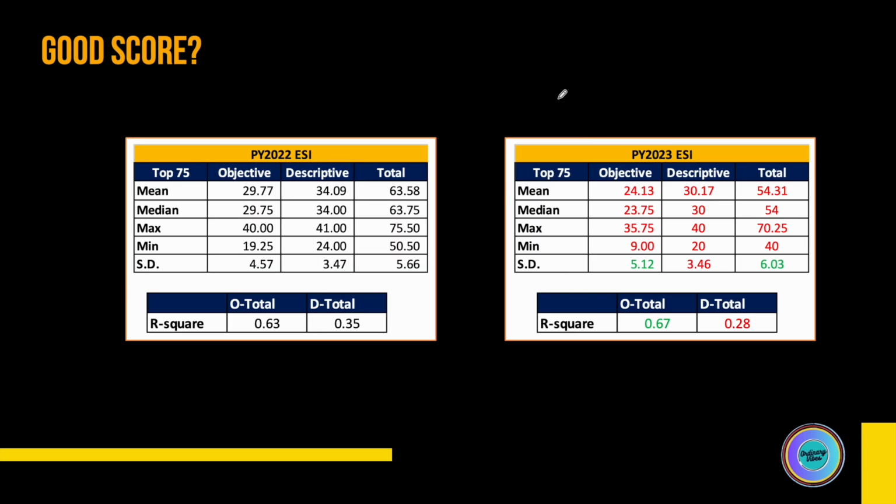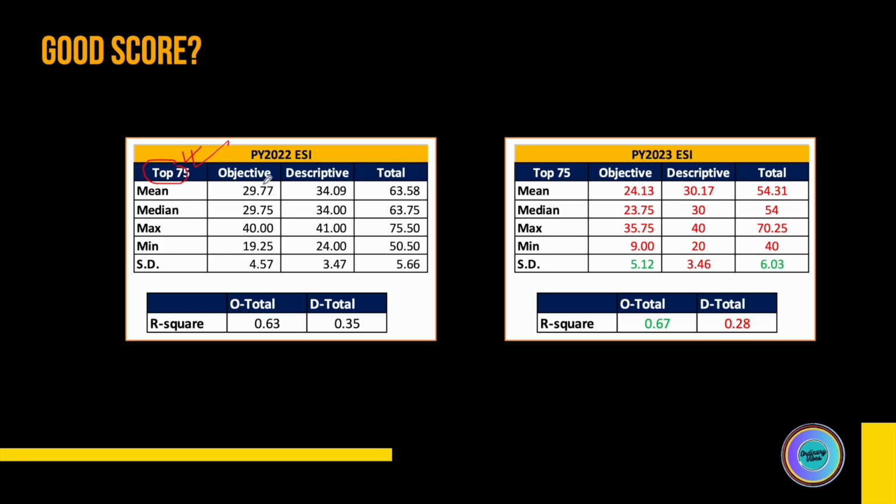Coming to a good score, the methodology and everything is pretty similar to what I have been doing in the previous two parts, especially FM. Most of it is the same, so I'll not take a lot of time. Straight away, I'm showing you the stats related to the top 75 rankers in the last two years. This is the overall top 75 rankers, not top 75 in ESI, so that it considers all the fluctuations and performance in other sections, because some aspirants compensate for low performance from other sections. These fluctuations are catered for. That is why I'm taking the top 75 rankers and not the top 75 in ESI.